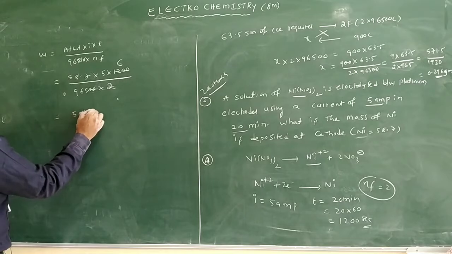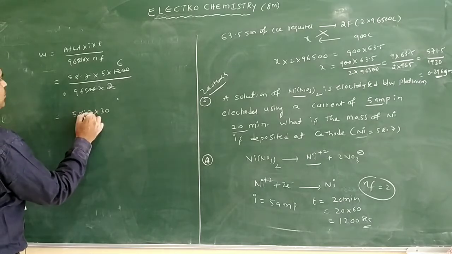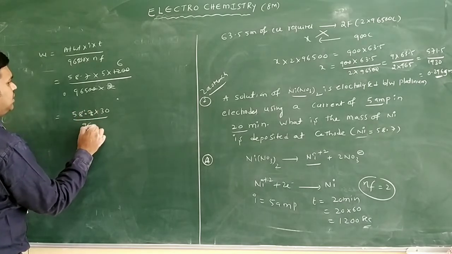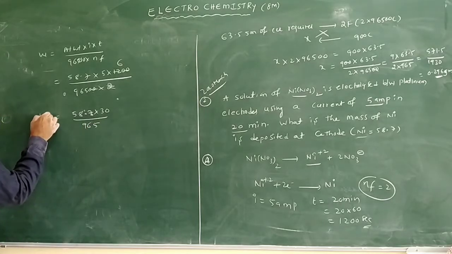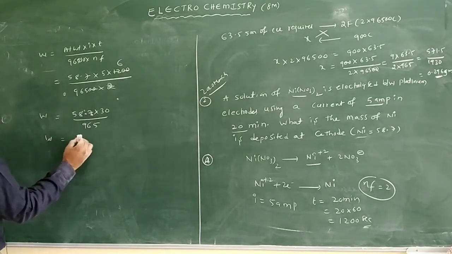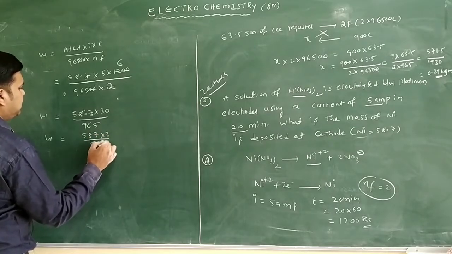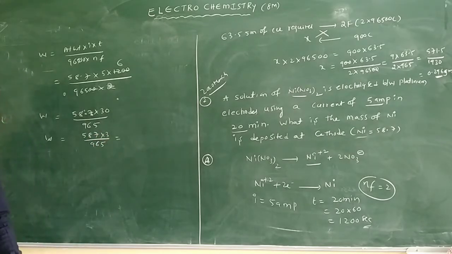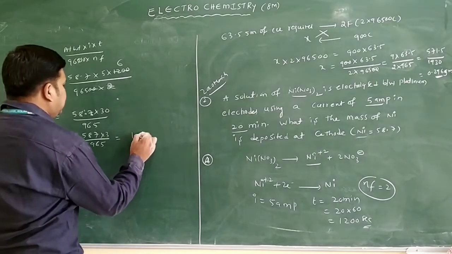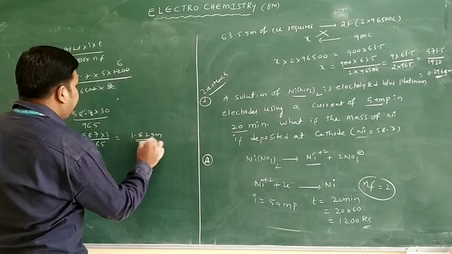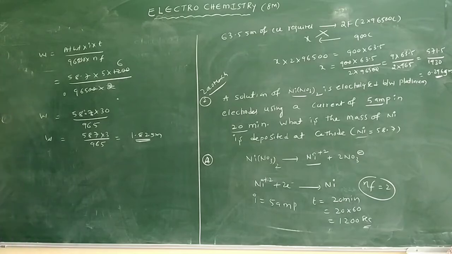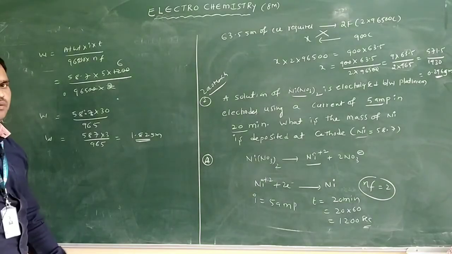So this is 58.7 into 30 by 965 only, so you can multiply this. I will write here 587 into 3 by 965 only. Let us see this calculation part. If you do this calculation, approximately you will get 1.82 grams only. This is the normal method you can take.